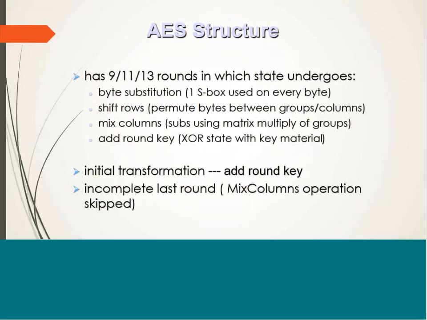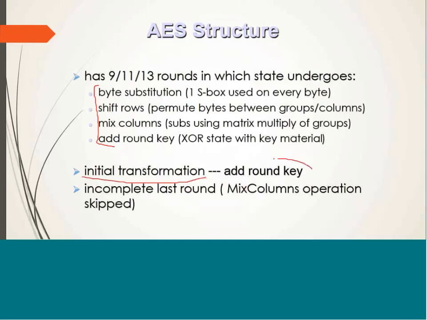So we were discussing that each round goes through 4 operations except the last round. So these are the 4 operations that each round will undergo: byte substitution operation, shift rows, mix columns, and add round key. The first step was initial transformation.